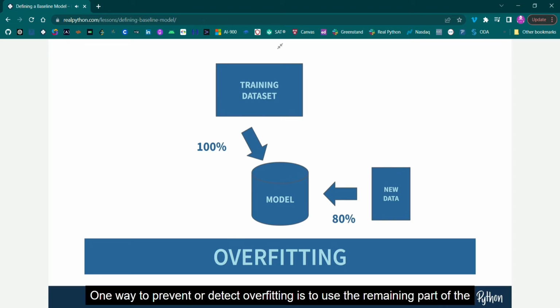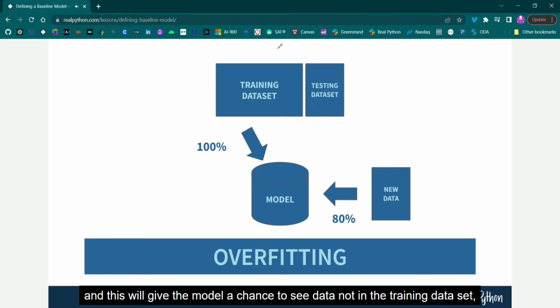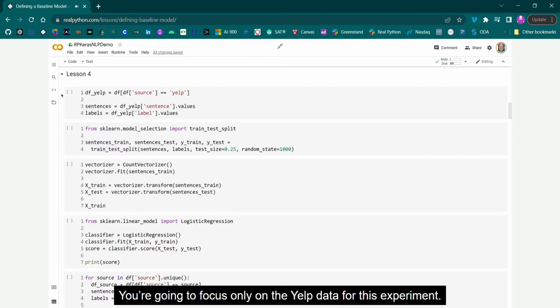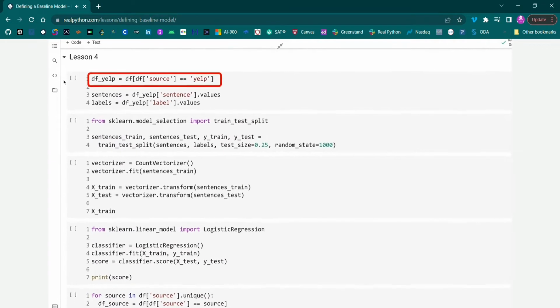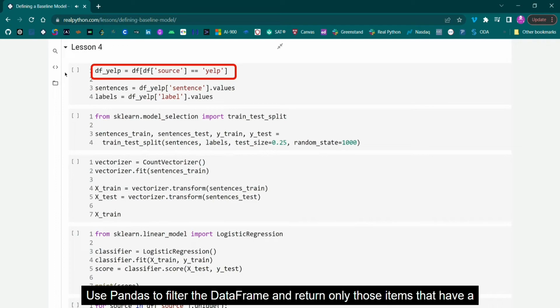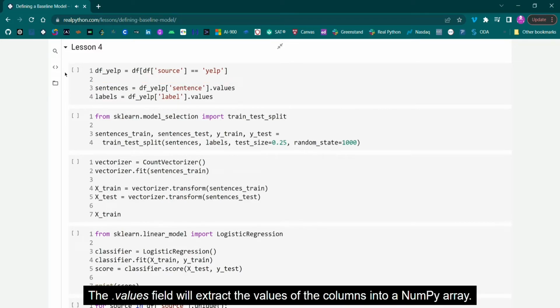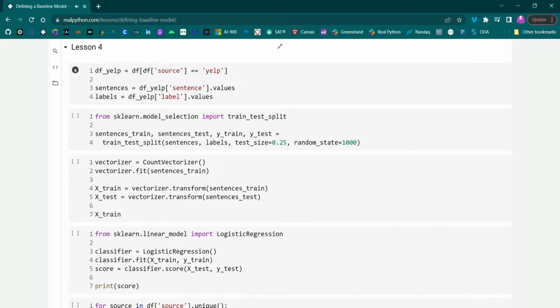One way to prevent or detect overfitting is to use the remaining part of the dataset for testing, and this will give the model a chance to see data not in the training dataset, and then you can evaluate the performance of the model. Let's take a look. You're going to focus only on the Yelp data for this experiment. Use pandas to filter the data frame and return only those items that have a source of Yelp. Next, get the sentences and labels from the data frame. The values field will extract the values of the columns into a NumPy array.